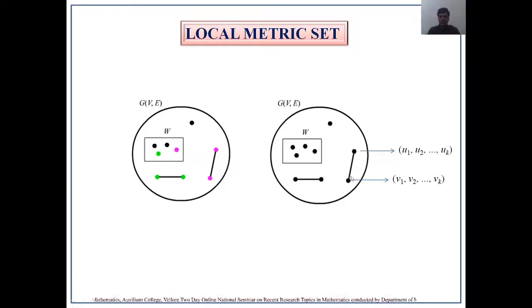Similarly, you do it for the other adjacent vertex, so you get a representation for that vertex also. Now you have to check whether there is a difference in at least one place. If so, then we can say that these two vertices are distinguished. Then this should hold for all pairs of adjacent vertices. Then we can say that W is a local metric set.